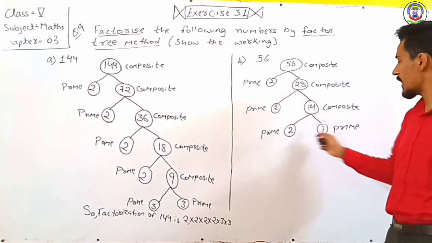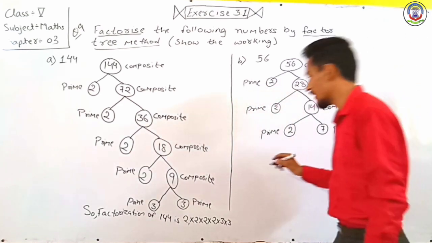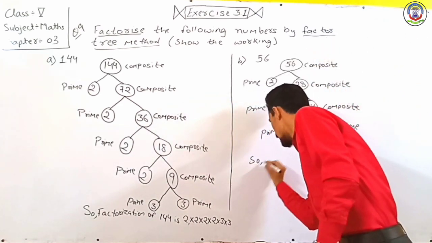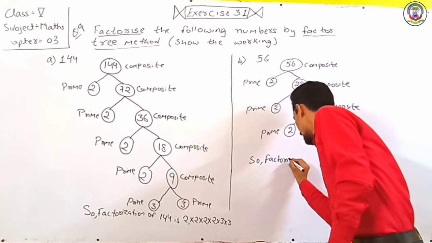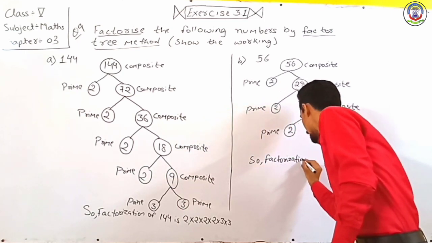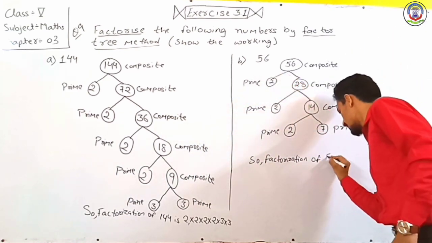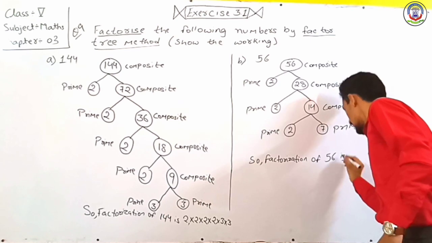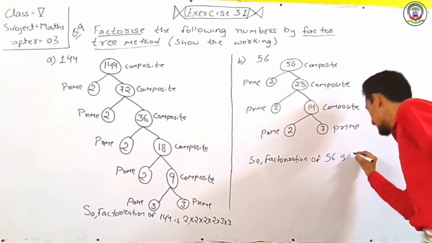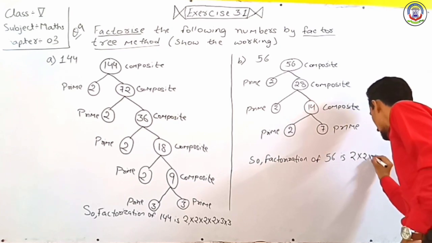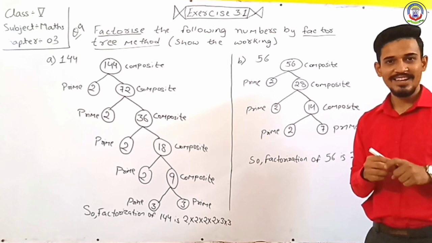Now we get two prime numbers, so our solution is over, so we can write here, so factorization of which number, 56, is 2 multiply 2 multiply 2 multiply 7. So here we write 2 multiply 2 multiply 2 multiply 7. Okay.